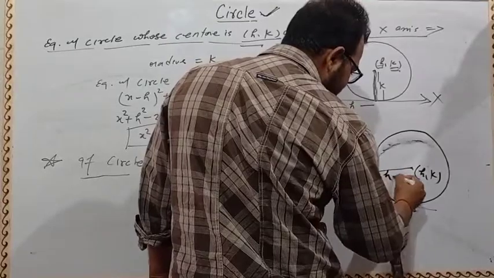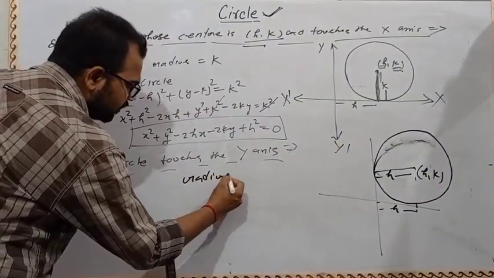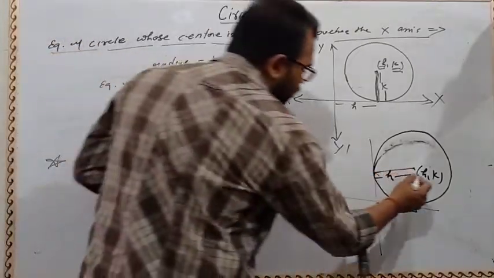So it will be h. In this case, radius equal to the abscissa of the coordinate.